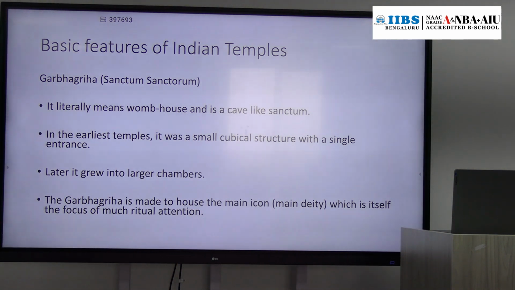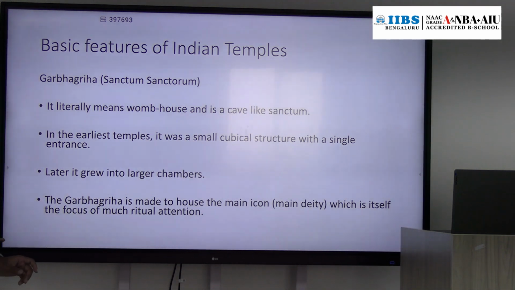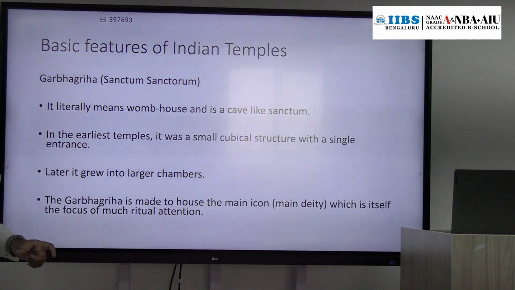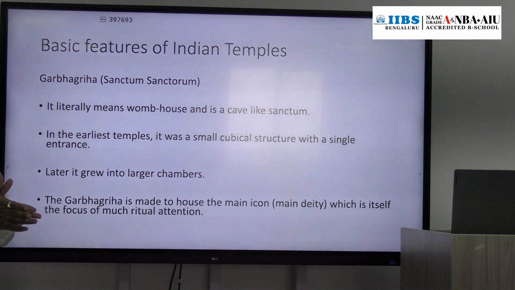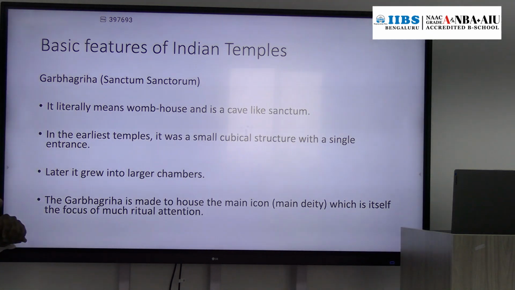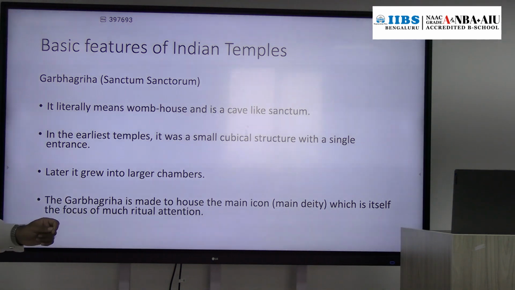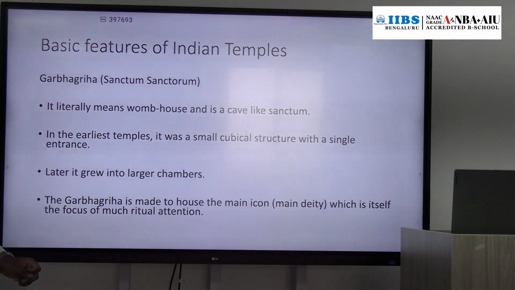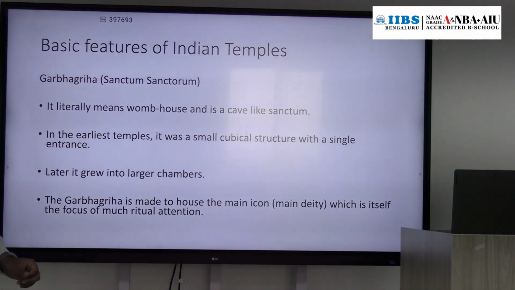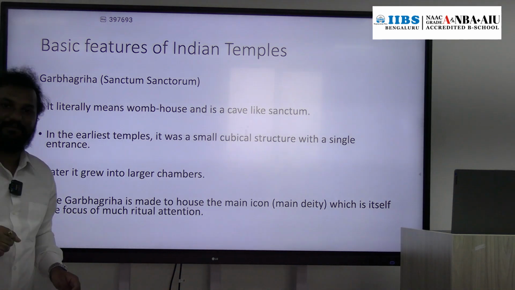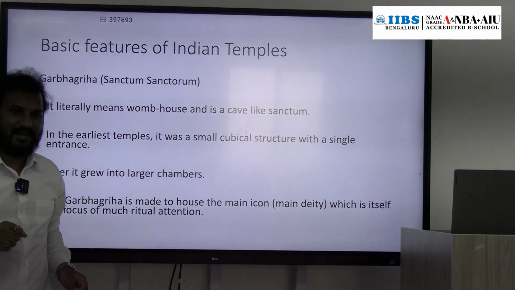Earlier, the size of the Garbhagriha was very small. It was a small cubicle with only one entrance. But later the Garbhagriha became a large chamber, like the Meenakshi temple, where a very big Garbhagriha is there, and even the Rameshwara temple has a big Garbhagriha.